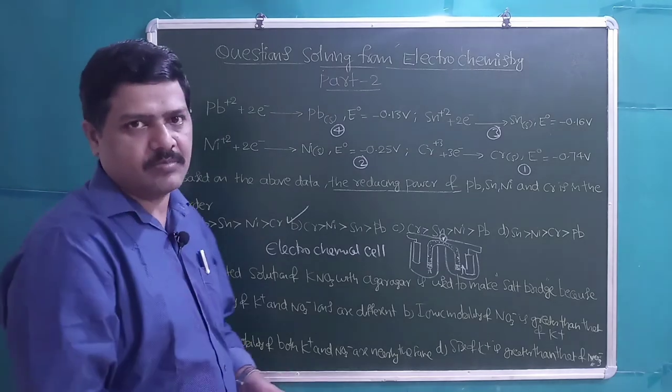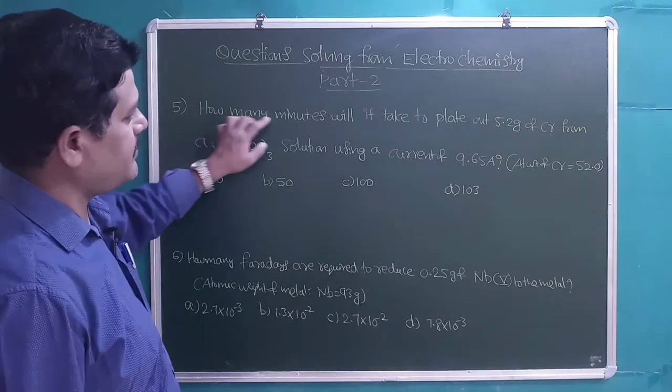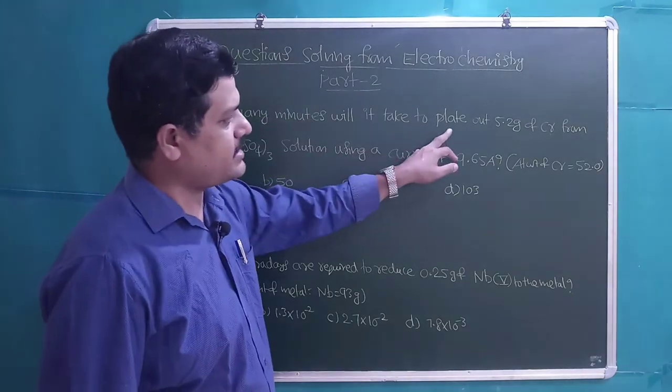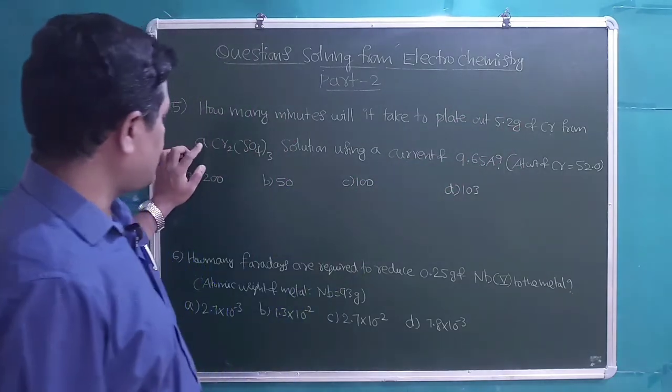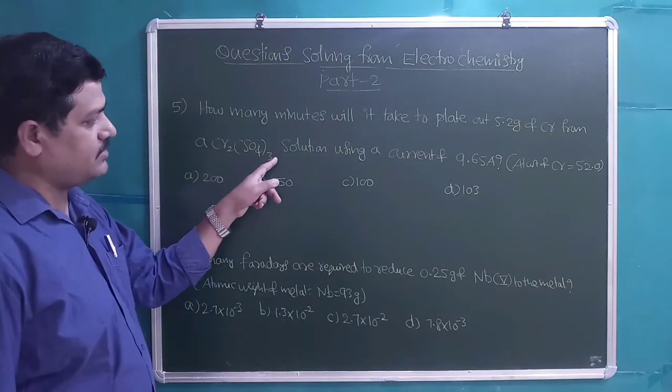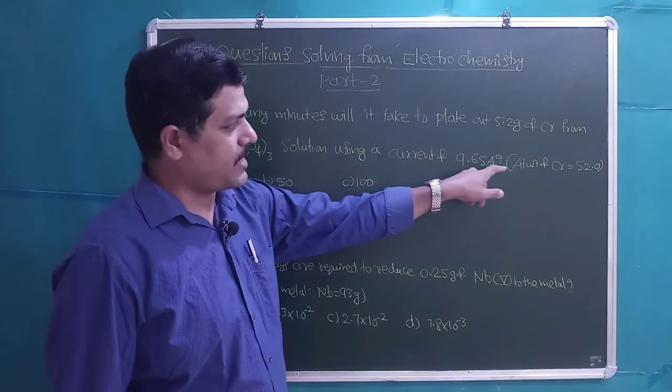Students, let us take some more questions now. Next question, question number 5. How many minutes will it take to plate out 5.2 grams of Cr from a Cr2(SO4)3 solution using a current of 9.65 amperes?